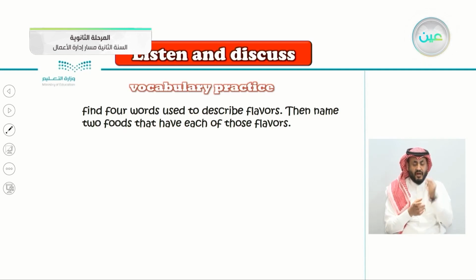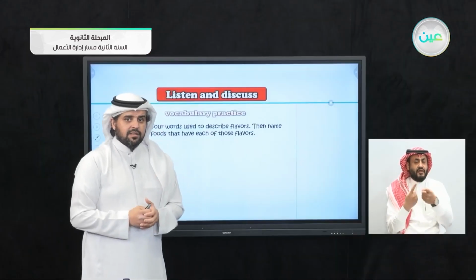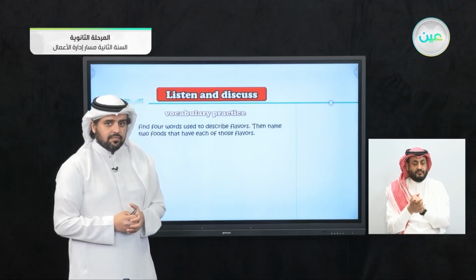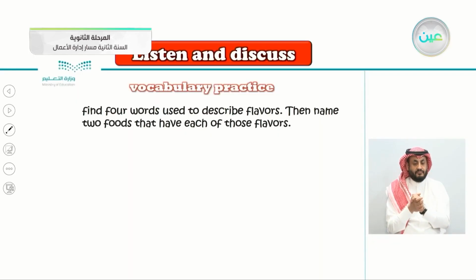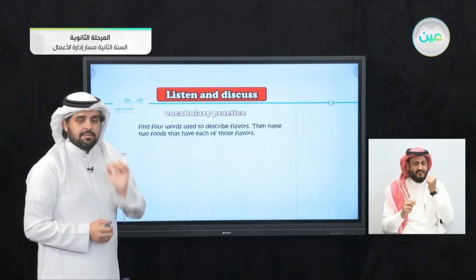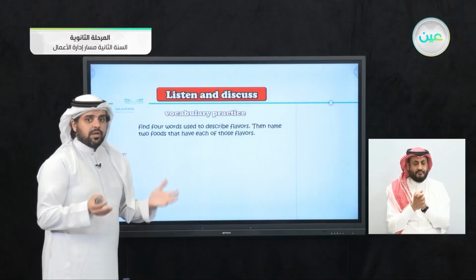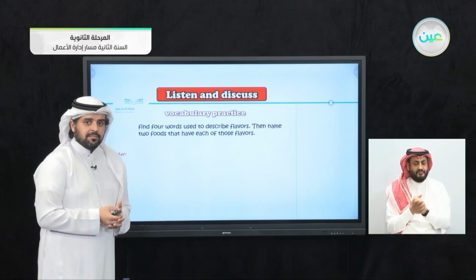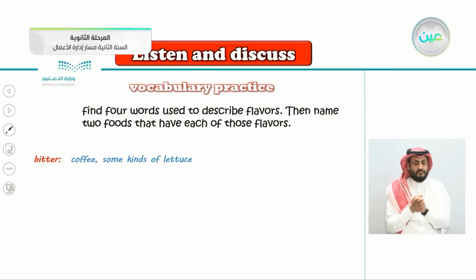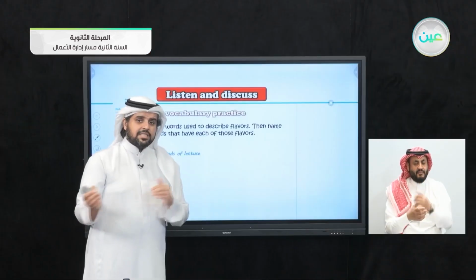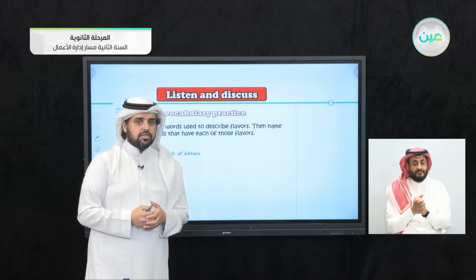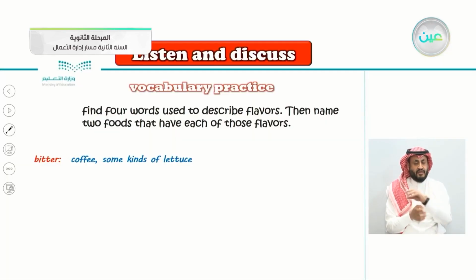So what's the first one? Let's get them one by one. Okay, I've written the first one here: bitter, to describe a flavor. When you eat something that is bitter or drink something that is bitter. Such as what? What is bitter? So, for example, coffee or some kinds of lettuce. So you can say bitter is the opposite of sweet. So bitter, just like coffee or some kinds of lettuce.